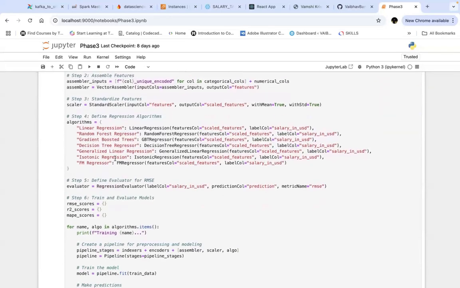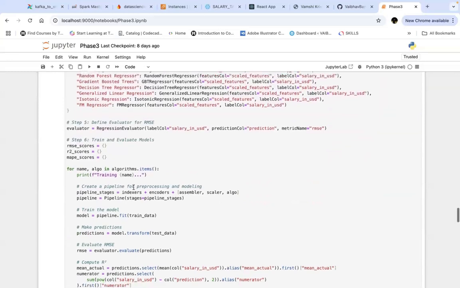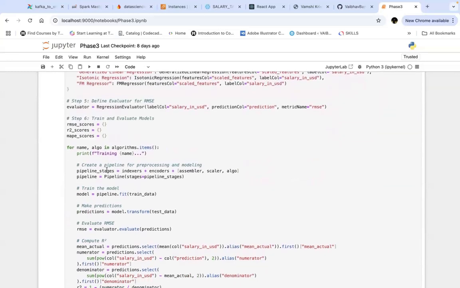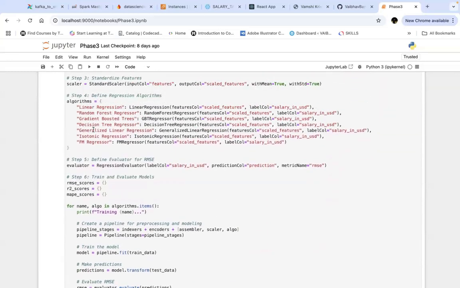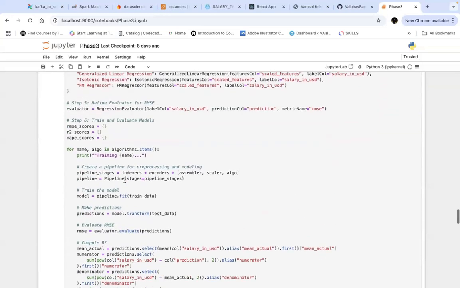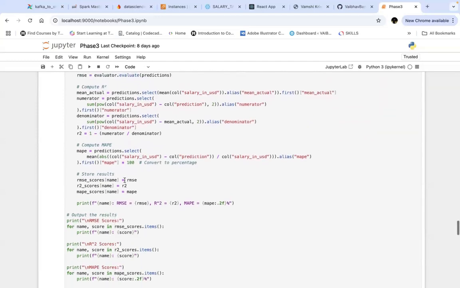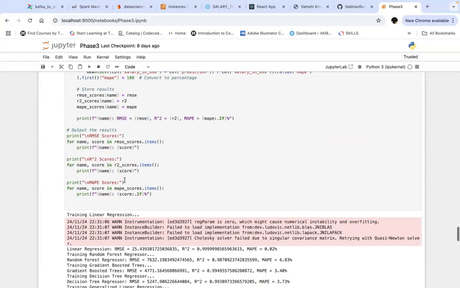Then we use the regression evaluator that is used for our RMSE. So then we use this function for all of our algorithms to find the RMSE and the R-squared scores for all of our models.